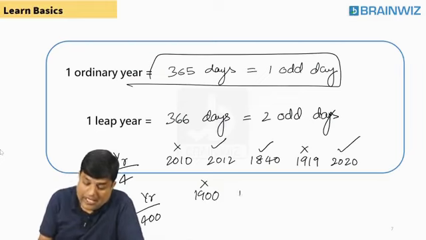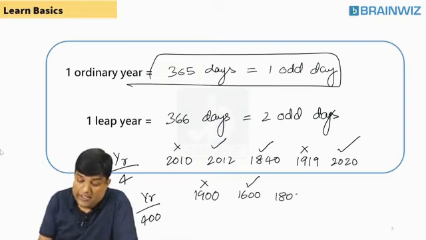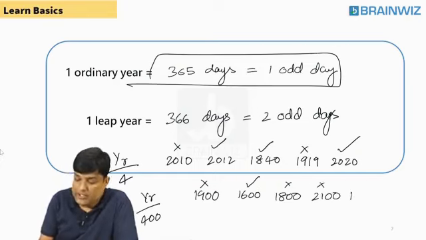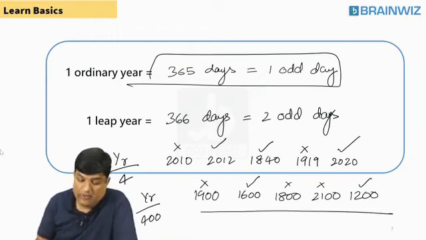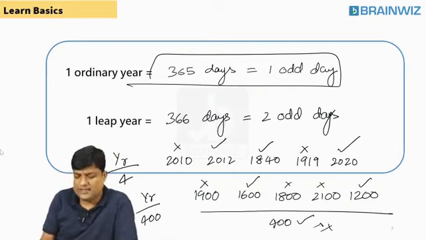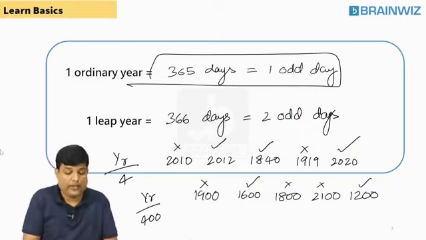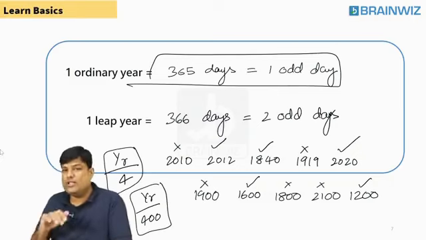Don't worry. Sir, the year 1600? Yes, leap year. Acha, the year 1800? No. The year 2100? No. If I talk about the year 1200, yes, this is a century. All these centuries must be divisible by what? 400. If it is divisible by 400, it's a leap year. If not divisible, khatam. A common year must be divisible by 4, whereas centuries must be divisible by 400. You cannot decide all the years are leap years.